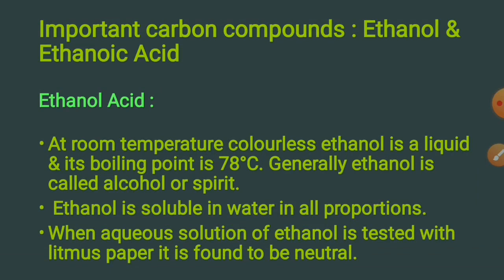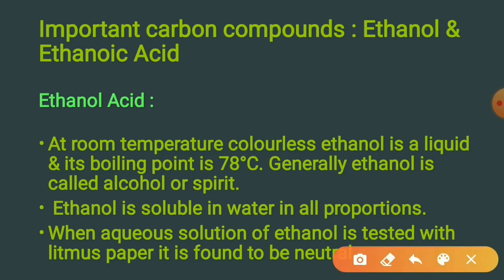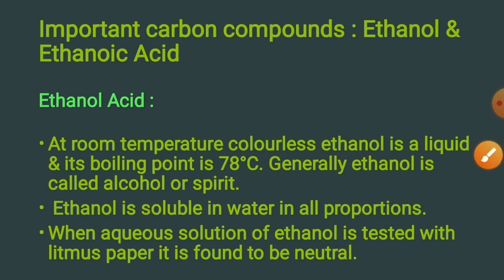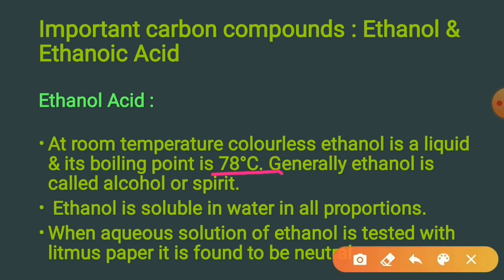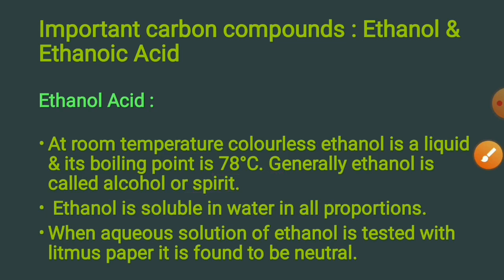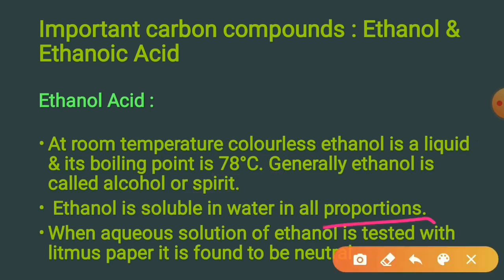Ethanol and ethanoic acid are two of the commercially important carbon compounds. Let us learn about them. First is ethanol. At room temperature, colorless ethanol is a liquid and its boiling point is 78 degrees centigrade. Generally, ethanol is called alcohol or spirit. Ethanol is soluble in water in all proportions.